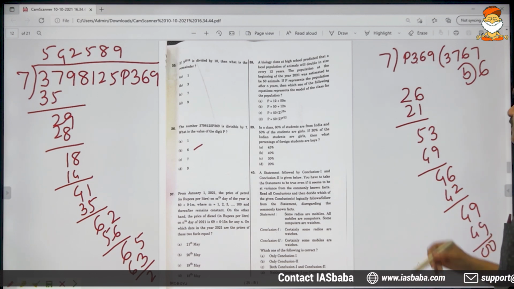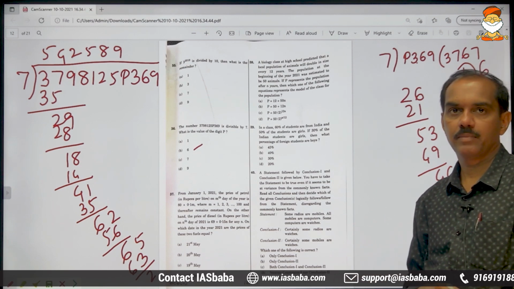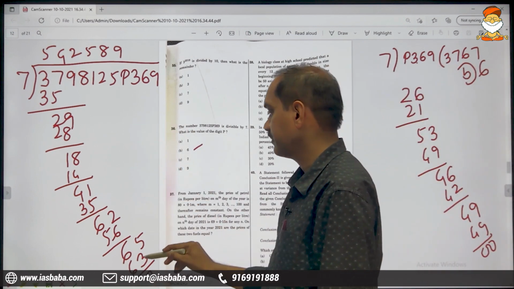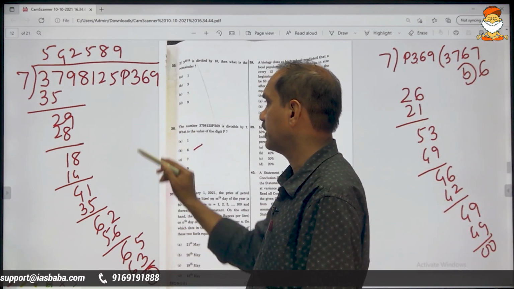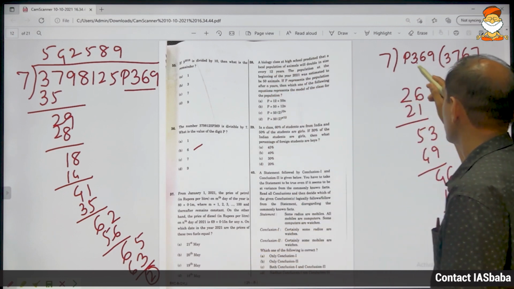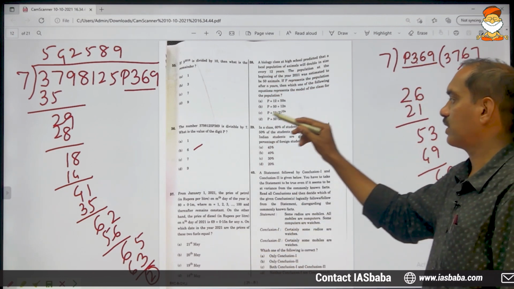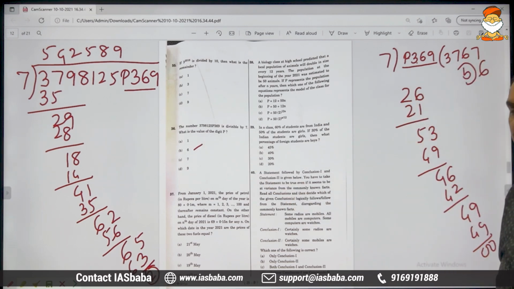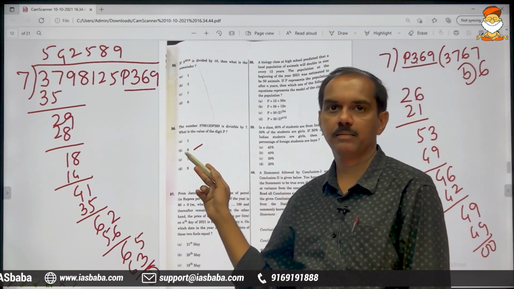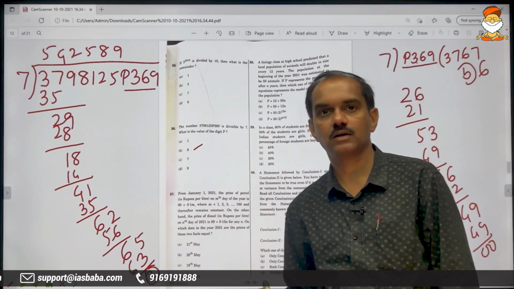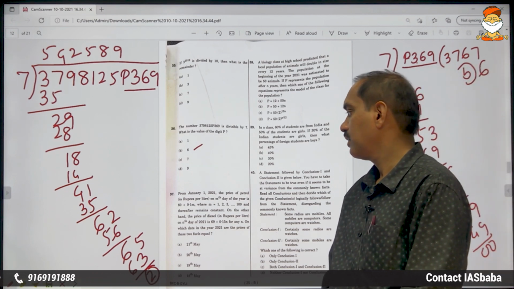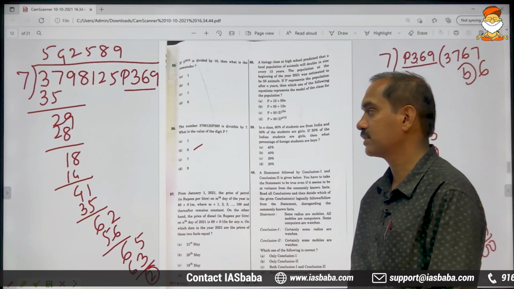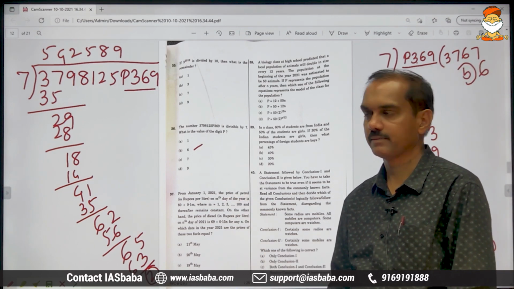It only goes to say that you will have to replace this P by 6. What you must do is go till here. Once you are left out with 2, stop there. P369. So you write only P369. You will not get the remainder 0. Then you replace that P by 6 and you will be left out with nothing. That is, remainder will become 0. Therefore, the final answer is 6. Okay, it doesn't consume more time only because the very second option is the correct answer.